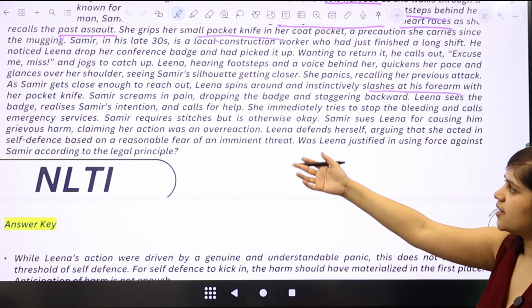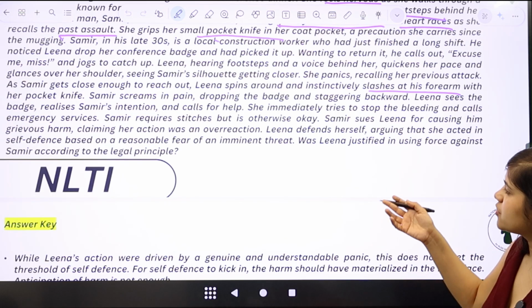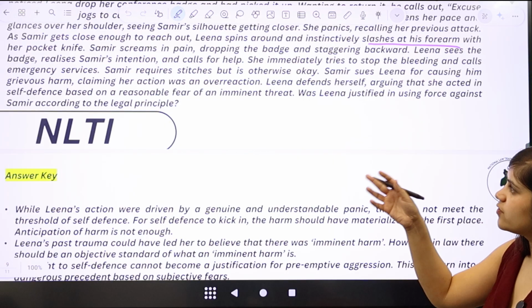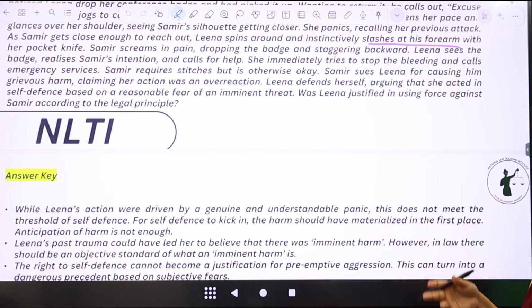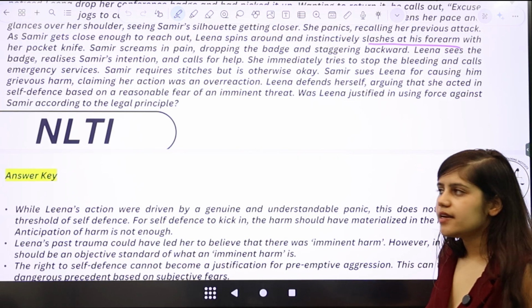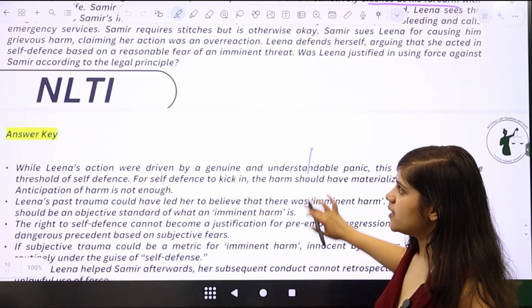Basically what happens later is that once she realizes that he was actually just trying to help her, she takes him to the hospital also. And Samir obviously sues her, and then Lena says that, "Oh, I was just trying to use self-defense because of my past trauma," right?